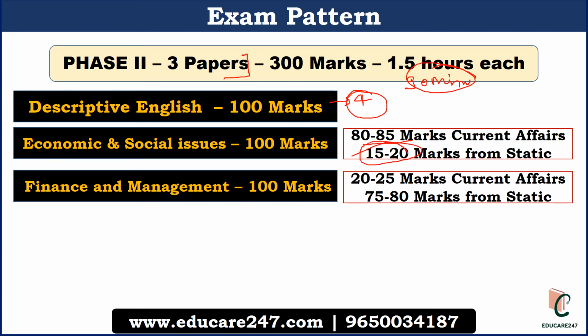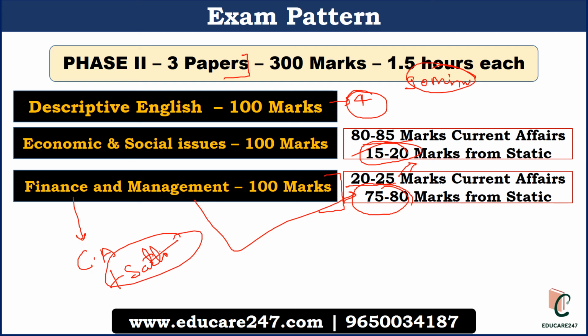In finance and management, a total of 100 marks will be there. 20 to 25 marks will be from the current affairs and mostly related to finance news. 75 to 80 marks of questions will be from the static portion. Here the management portion is solely static, but finance is a mixture of current affairs and static. So this is the overall pattern for the RBI Grade B examination phase 2.